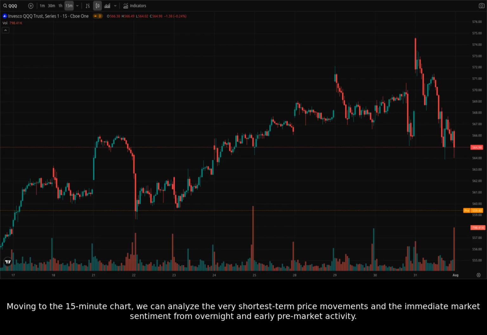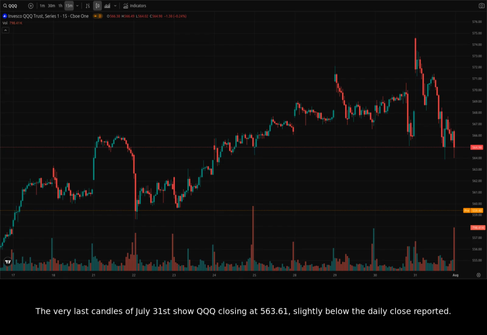Moving to the 15-minute chart, we can analyze the very shortest-term price movements and the immediate market sentiment from overnight and early pre-market activity. The very last candles of July 31st show QQQ closing at 563.61, slightly below the daily close reported. This indicates that the selling momentum extended right into the market close.